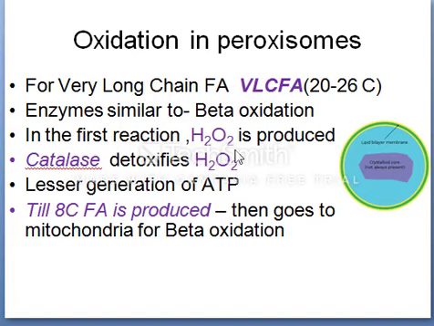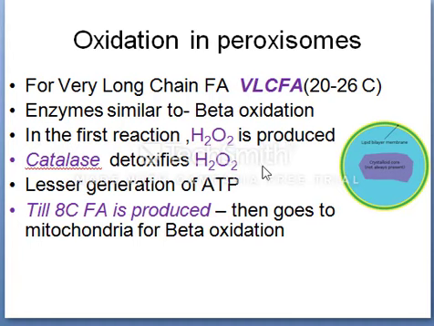The action of the first enzyme differs. Acyl CoA dehydrogenase produces hydrogen peroxide rather than FADH2. In peroxisomes, the FADH2 is not linked to the electron transport chain for generation of ATP, but it transfers reducing equivalents directly to oxygen, yielding H2O2. And here catalase, an enzyme located in the peroxisomes, converts hydrogen peroxide to water and molecular oxygen. This is a modified form of beta oxidation and leads to the formation of acetyl CoA and hydrogen peroxide.